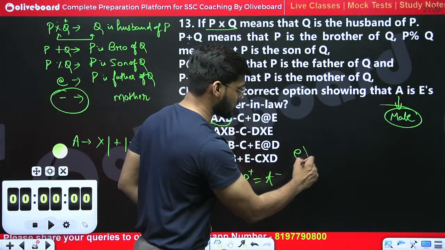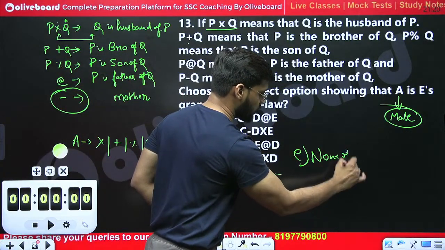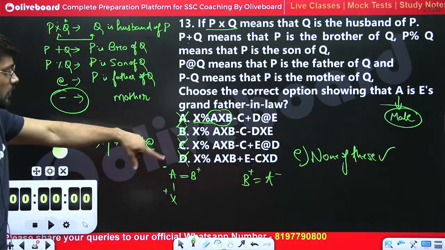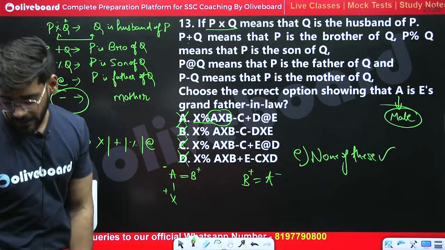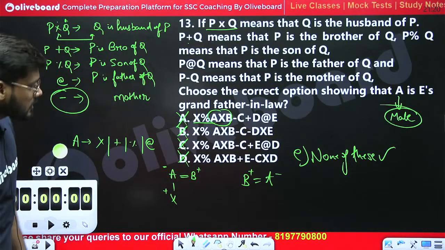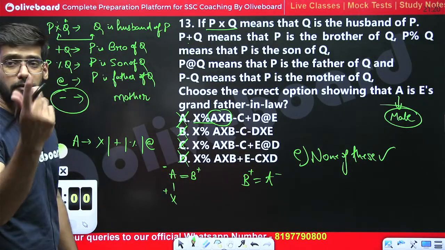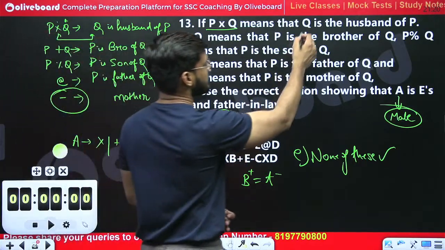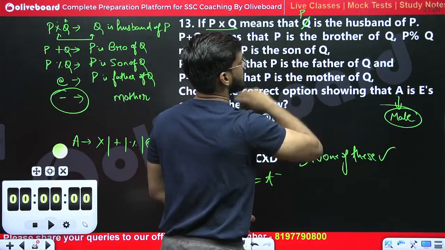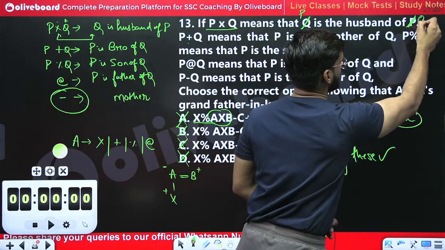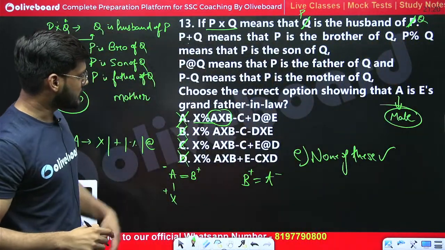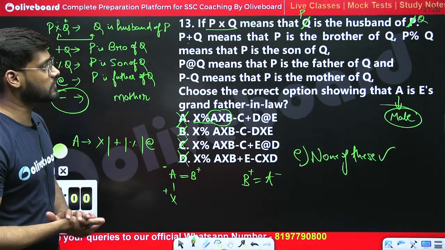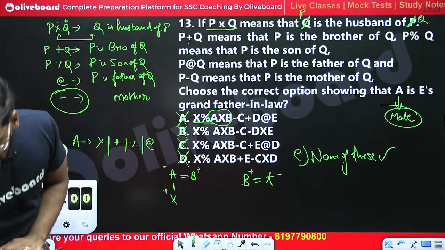There should be one more option, none of these, because all these options are wrong. After A, multiply cannot come. Or there should be one correction in the question: this Q should replace P and this P should replace Q. It should be P is the husband of Q. Then only we can make this question right. Otherwise there is some error in this question.